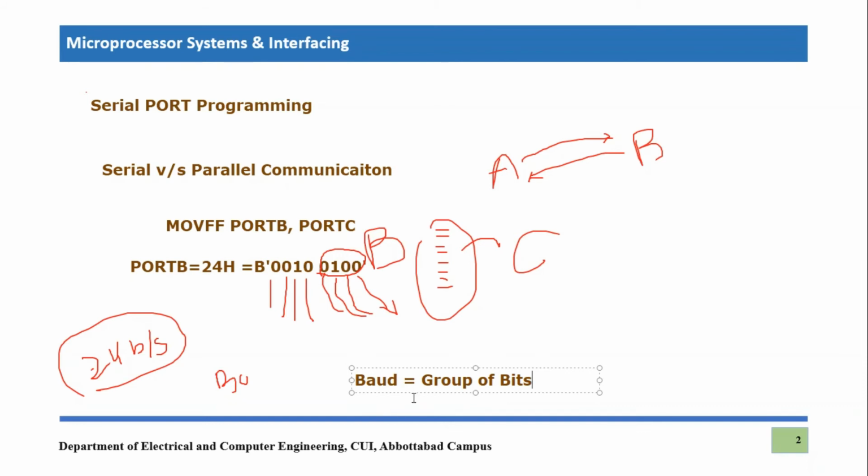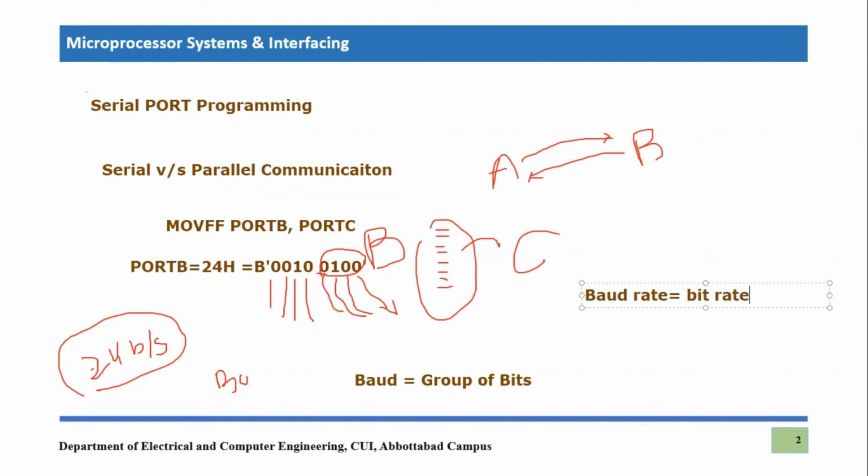But in case of the PIC18F microcontroller, we are considering only one bit being transmitted at a time. That is why a group of bits is nothing but just a single bit. That is why baud rate in this specific microcontroller, or in this specific example of serial port communication, will be equal to bit rate, right? So both will be similar because we are transmitting just one bit in a group, or one bit at a time. That means baud rate and bit rate will be equal.